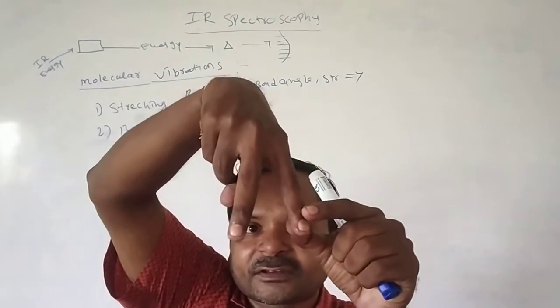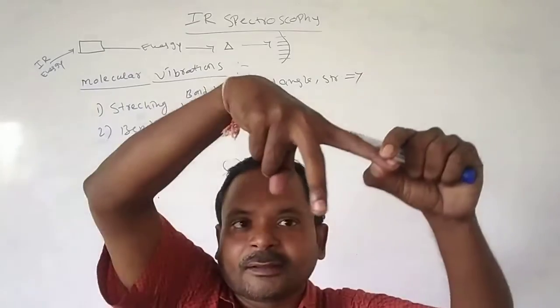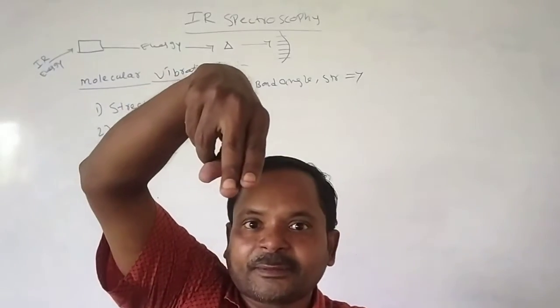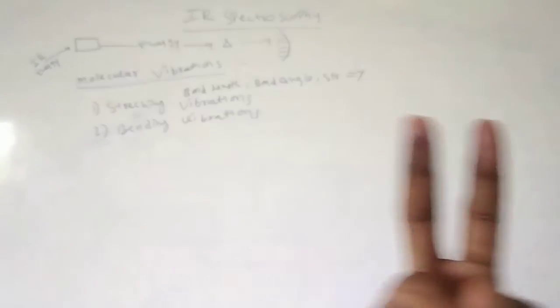It involves vibration, meaning sometimes the bonds come like this, sometimes like this. Near like this, I am showing here. This is what we call bending. If this bending molecule is irradiated with IR radiation, sometimes two bonds come like this, or two bonds come like this. That means the bond angle changed.